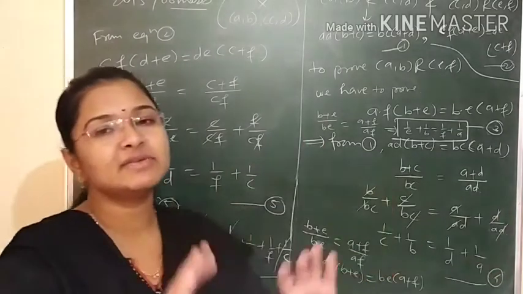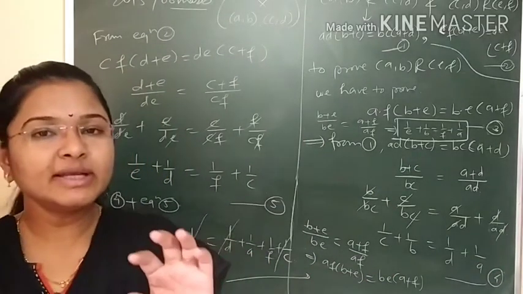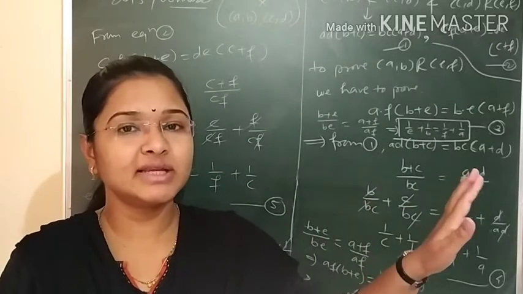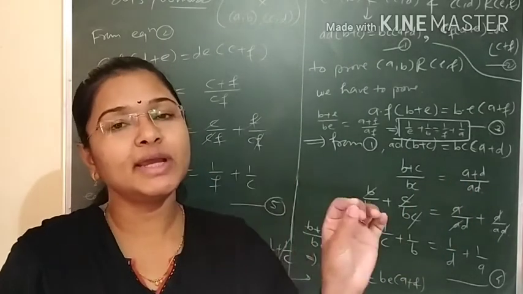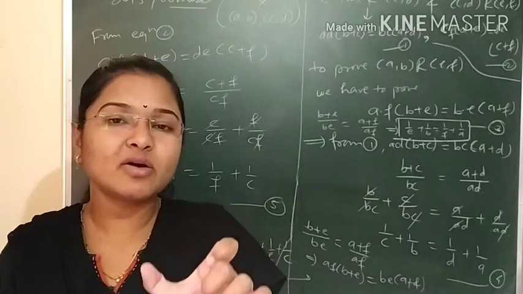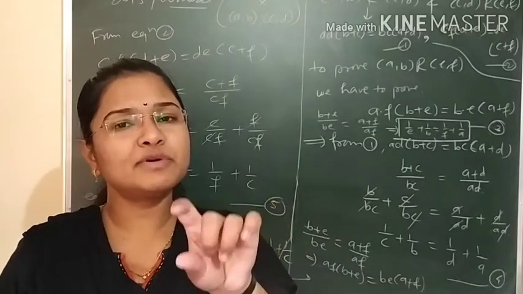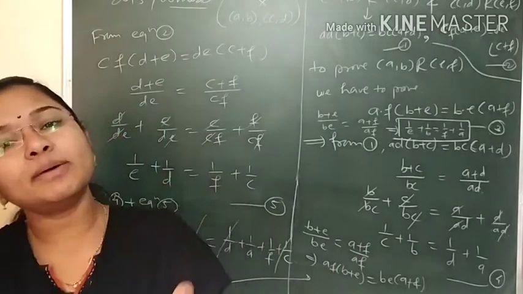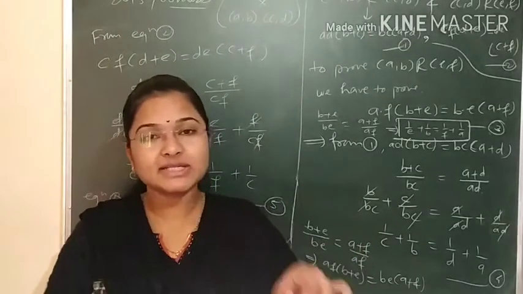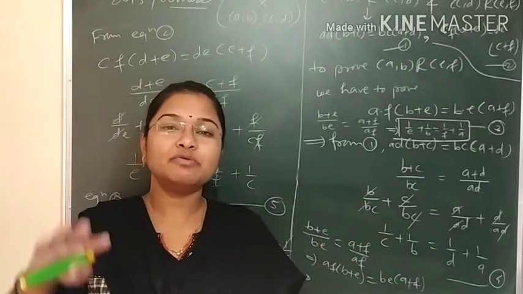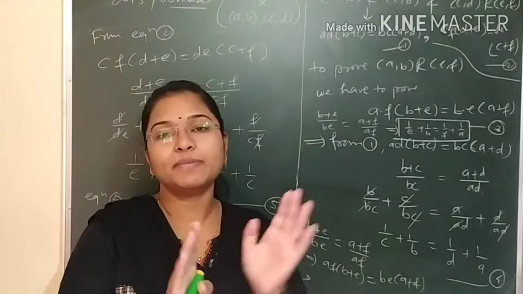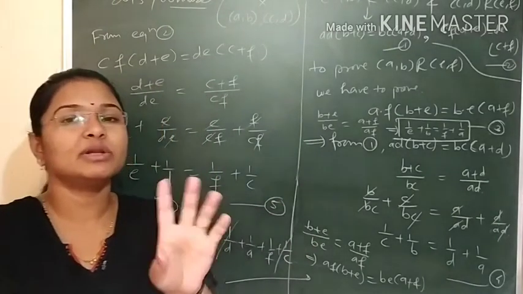And for reflexive relation, we were taking only A related to A, meaning we were showing that on set A, if it is the relation, then A is related to A. But here, students, we have to consider the ordered pair, and in the ordered pair the first and second components need not be the same. So we will consider (A, B), and in reflexive relation the same element is related to the same element. So we need to prove the ordered pair (A, B) is related to the ordered pair (A, B) only. That's why we have taken only one ordered pair.